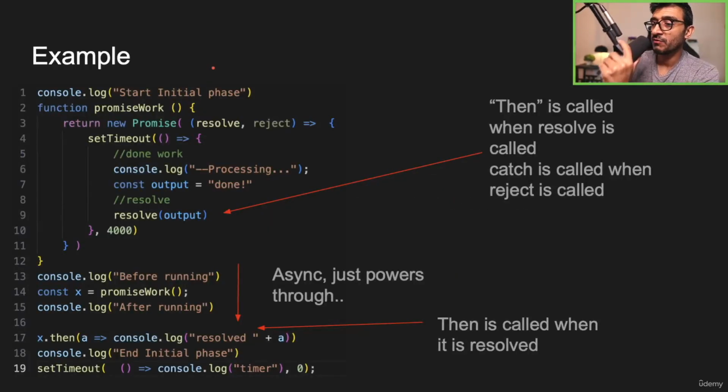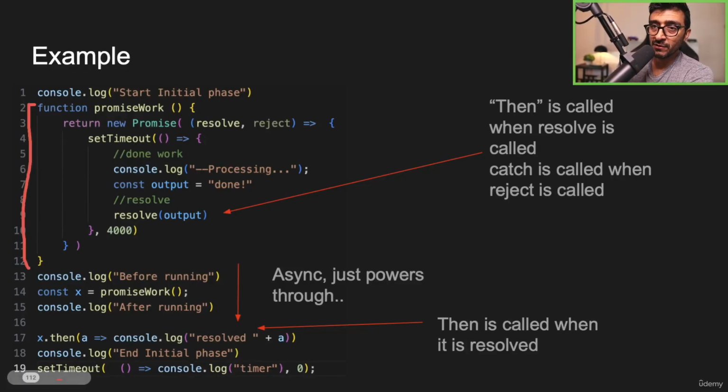So let's take an example of how promises work behind the scenes. Here's a function that returns a promise. To return a promise is to basically create a new promise object, and you pass it a callback like this. And the callback will always have two other functions, resolve and reject. What do you want to do when the promise succeeds?